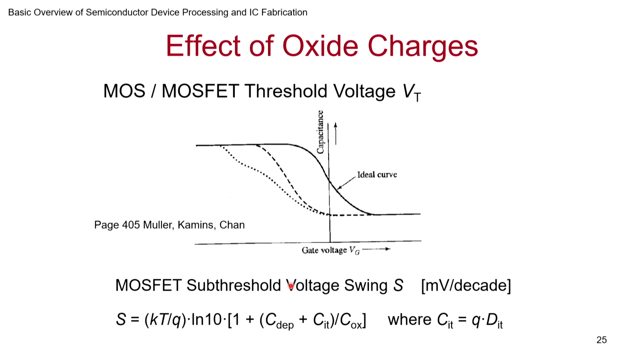And one of the MOSFET parameters, the subthreshold swing, is a very critical parameter, probably the most important parameter today, in order to switch the transistors on and off. This is one reason we want to go to tunnel FET and all that. If you look at the expression for that, this is kT over q natural log of 10, times 1 plus (C depletion plus CIT) divided by Cox. C depletion and Cox you cannot get away from, that exists, right? But CIT is something you can get rid of. So you have to get rid of the CIT interface states, which affect your subthreshold swing, and this is critical for your MOSFET's behavior.